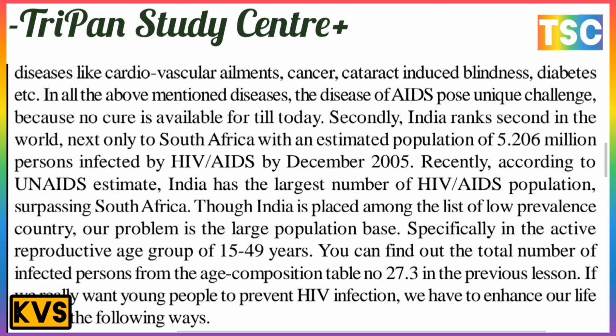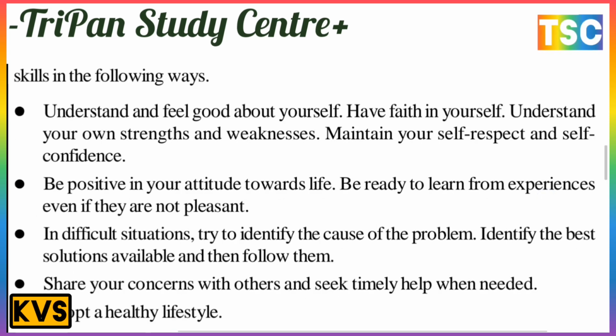You can find out the total number of infected persons by age composition in Table 2.73 in the provision lesson. If we really want young people to prevent HIV infection, we have to enhance our life skills in the following ways. The first way: understand and feel good about yourself. Have faith in yourself, understand your own strengths and weaknesses, and maintain your self-respect and self-confidence.